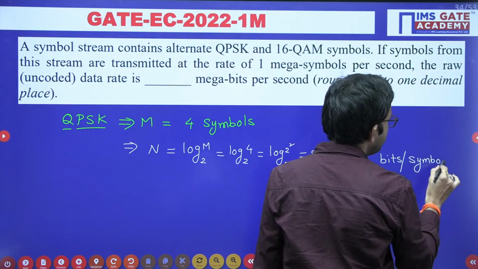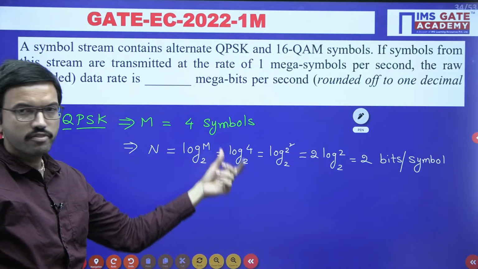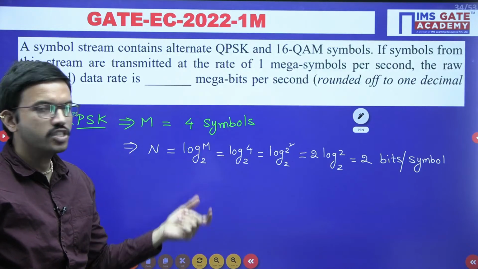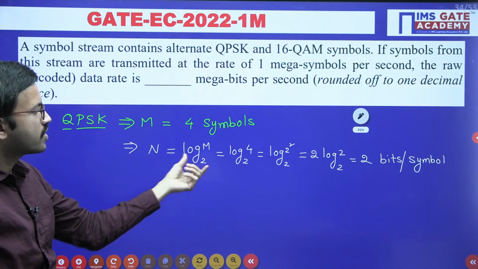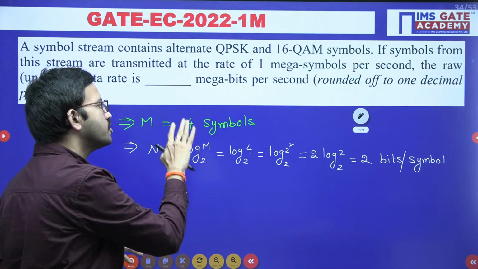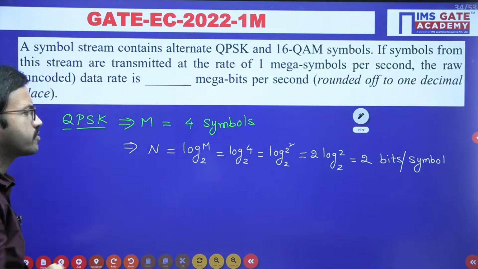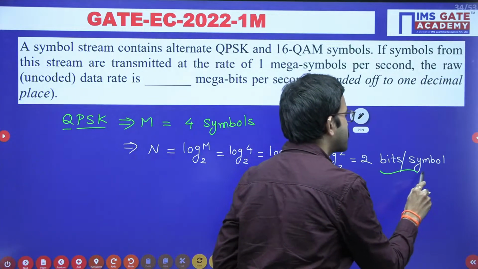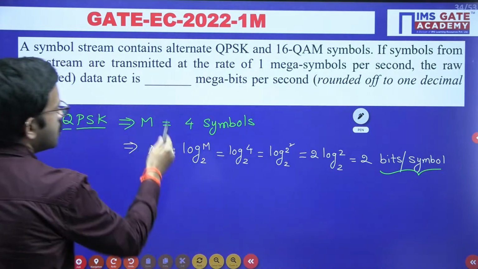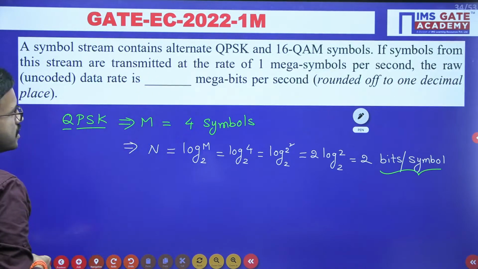So every symbol we can represent with the help of 2 bits. When you have 2 bits, you will get 4 combinations like 0 0, 0 1, 1 0, 1 1. So with the help of 2 bits you can represent 4 symbols, or when you have 4 symbols, in order to represent you can use 2 bits, vice versa, right? As of now we got bits per symbol. Now they have given the symbol rate.